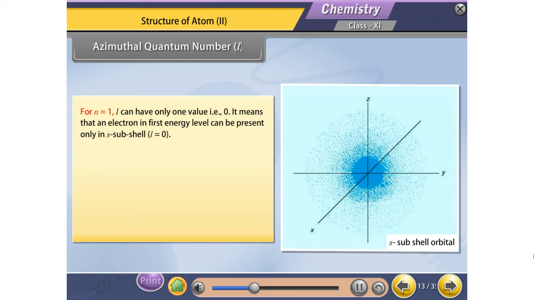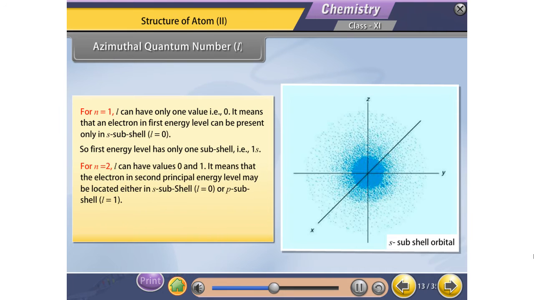For n equal to 1, l can have only one value, that is 0. It means that an electron in the first energy level can be present only in the s subshell, l equal to 0. So the first energy level has only one subshell, that is 1s. For n equal to 2, l can have values 0 and 1.